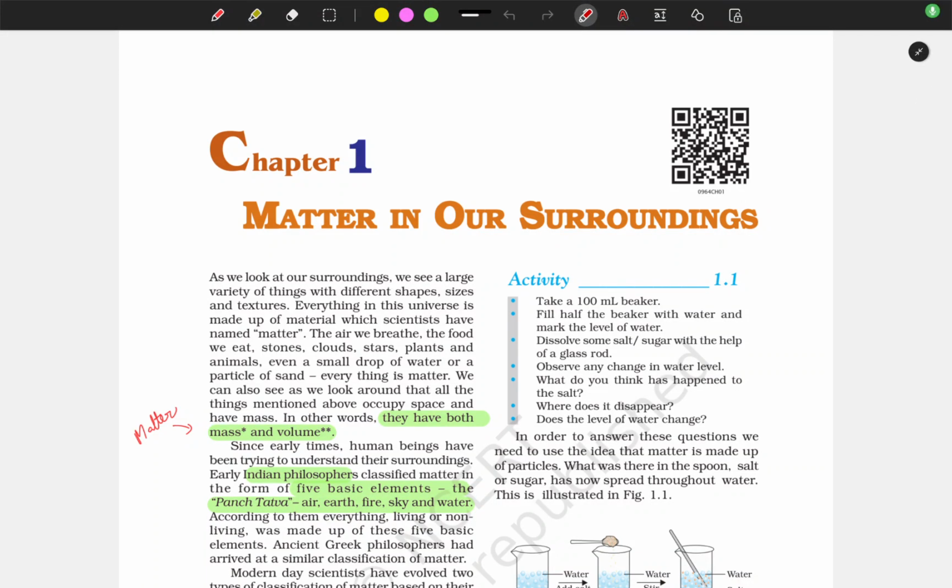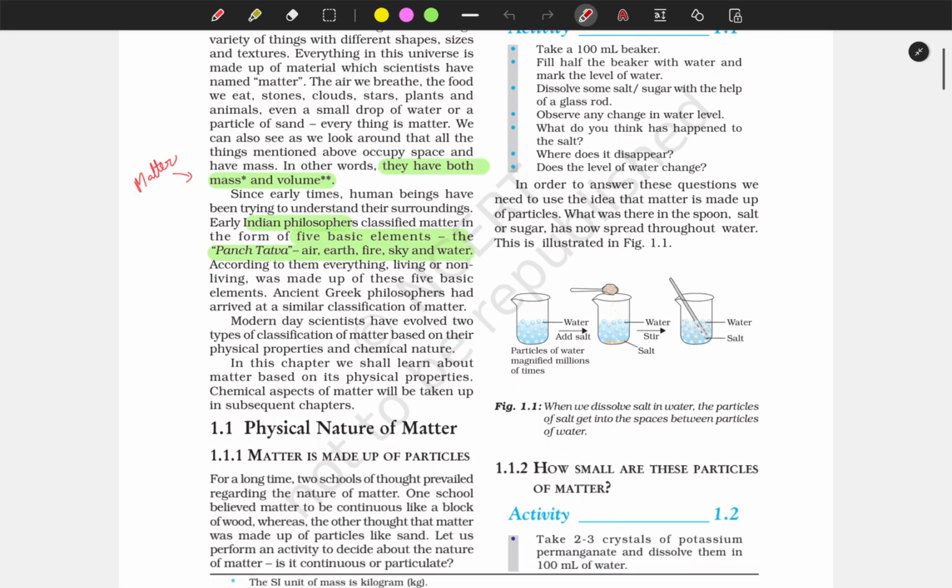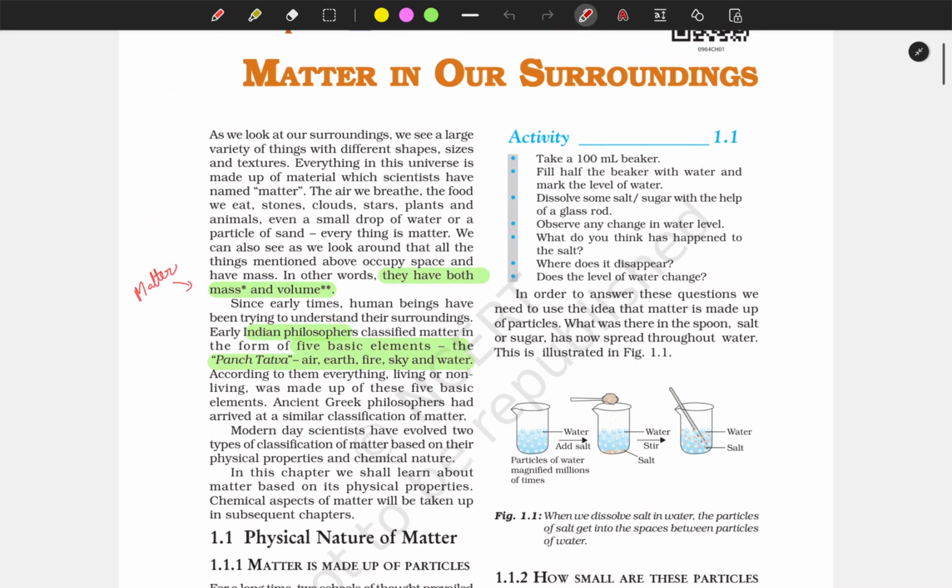In this video we are going to revise the NCERT first chapter for class ninth, Matter in Our Surroundings. We are only revising the chapter, we will not go into detail. Matter is something which has both mass and volume, and everything in the universe is made up of matter.